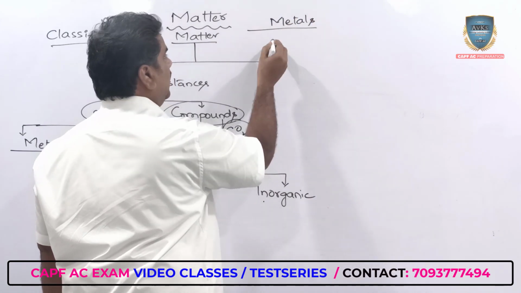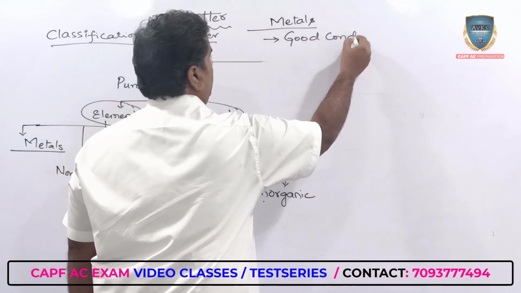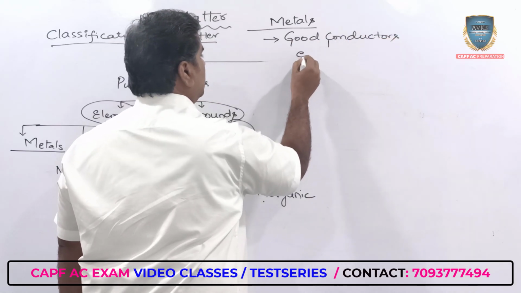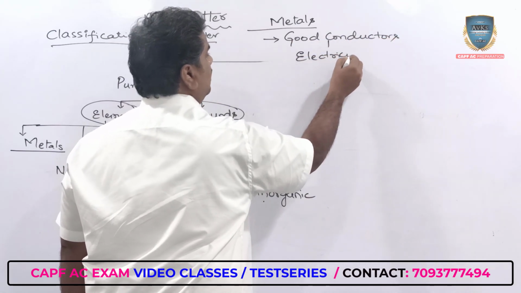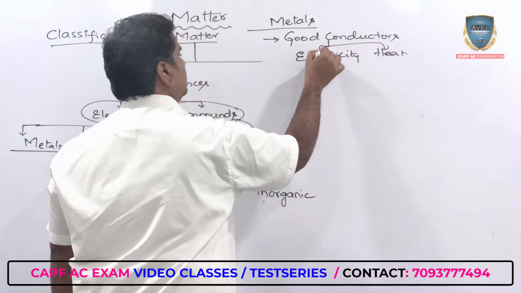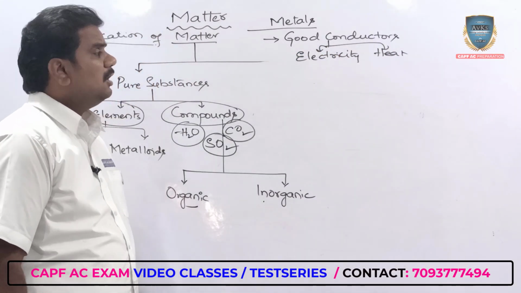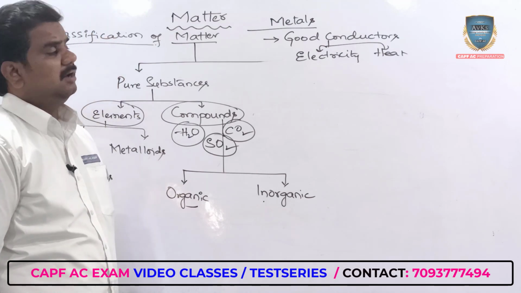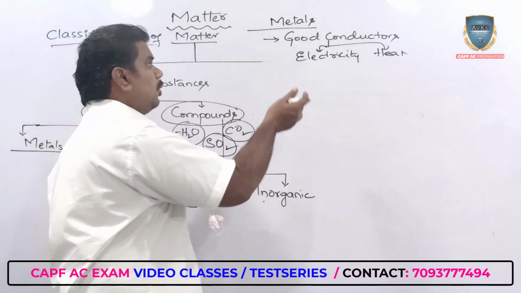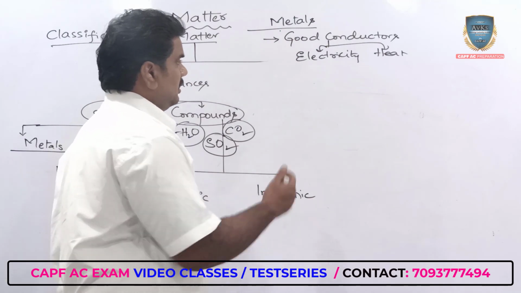Generally, metals are good conductors of electricity. When we say that, they are good conductors of what? Good conductors of electricity, at the same time heat. Good conductors of electricity as well as heat. They have the ability to allow the flow of electricity, and they have the ability to transfer heat from one point to another point. That is what you are calling metals. They are good conductors of electricity as well as heat.